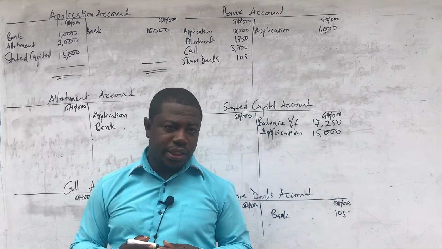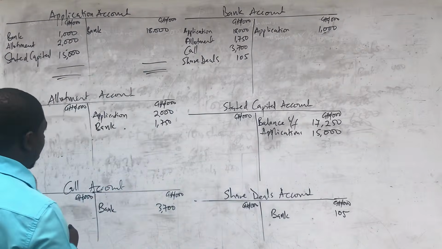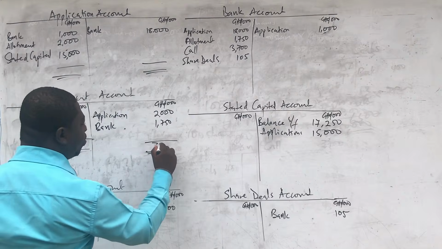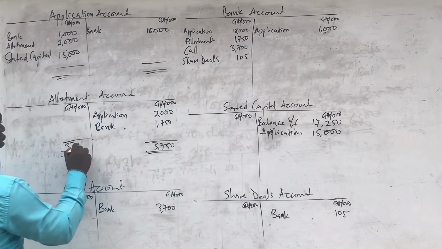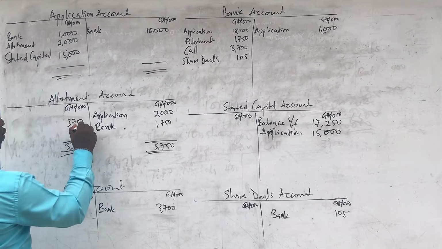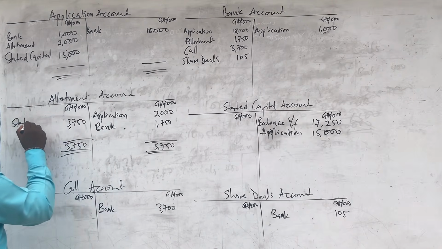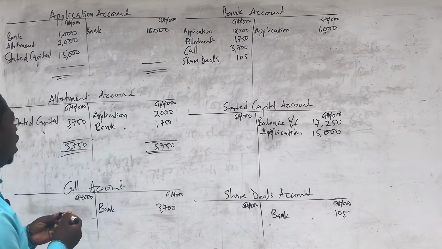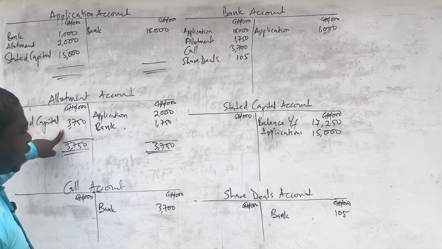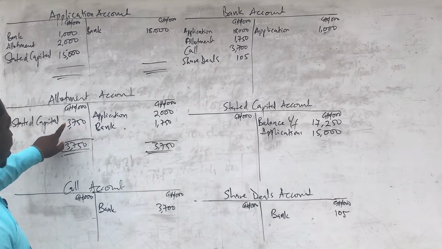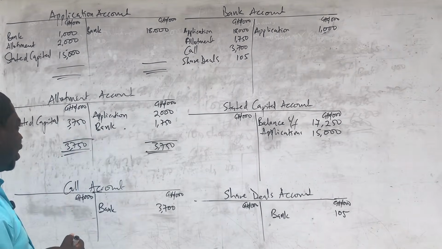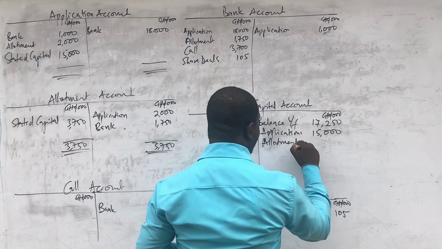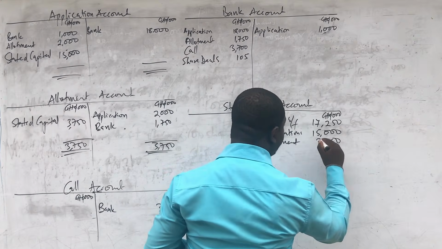All right, so that is it. And then we move to the allotment. Allotment 2, we now combine the two. So the total is going to be 3.750 for the 2. So that is the difference. And so we call it stated capital. And you would see that we have now arrived at actually what is due for the allotment. So this is how we went through the process, but this is finally what we had from the workings. And so we come to the credit side of the application account and we write allotment 3.750.